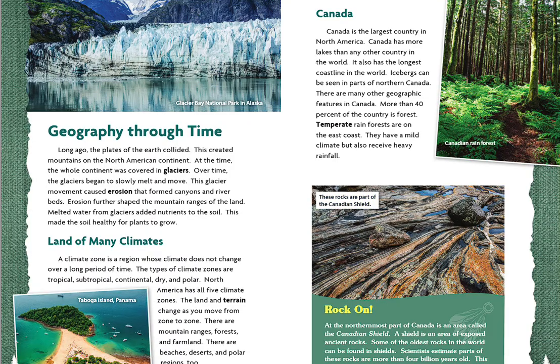These rocks are part of the Canadian Shield. Rock On. At the northernmost part of Canada is an area called the Canadian Shield. A shield is an area of exposed ancient rocks. Some of the oldest rocks in the world can be found in shields. Scientists estimate parts of these rocks are more than 4 billion years old. This rocky area extends into Greenland.